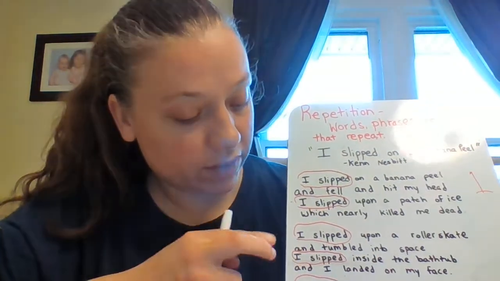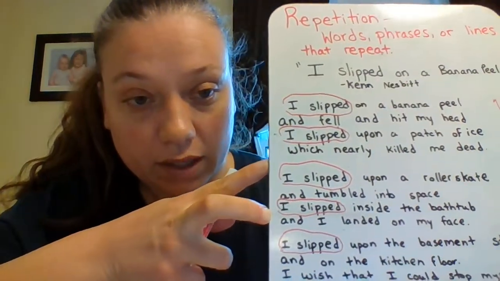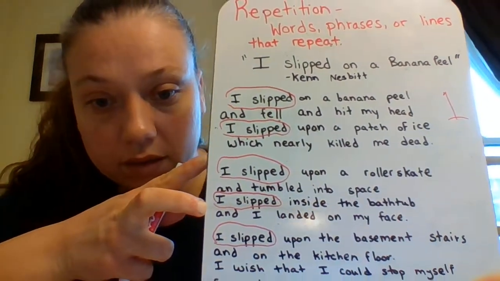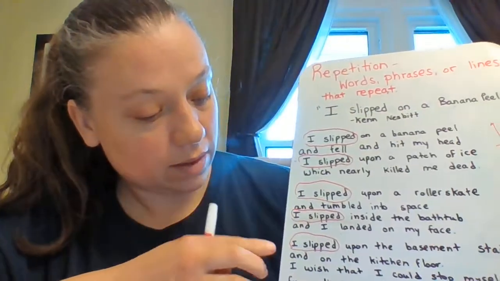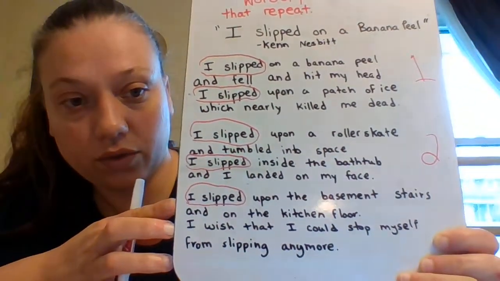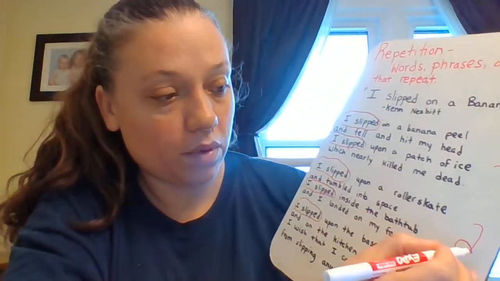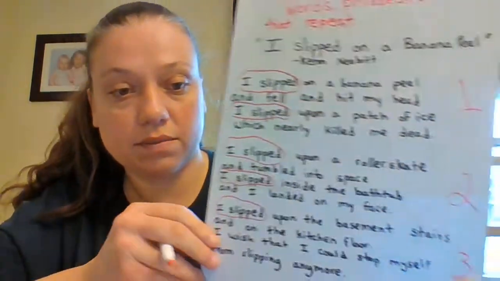Then I have a stanza here, stanza 2. And then down here, I have stanza 3. So this poem by Ken Nesbitt has 3 stanzas.